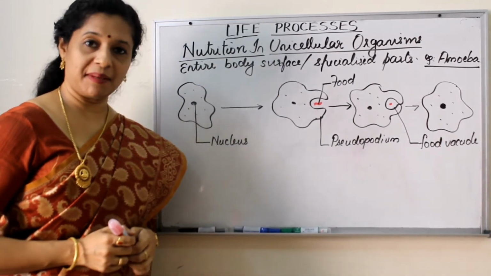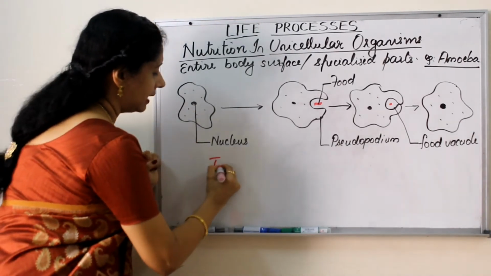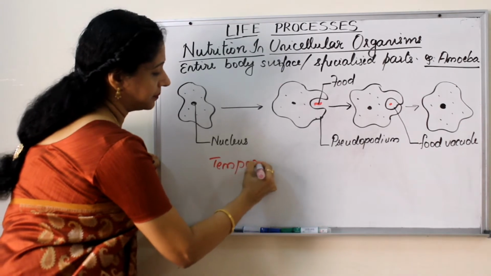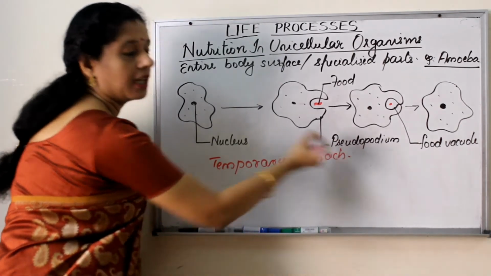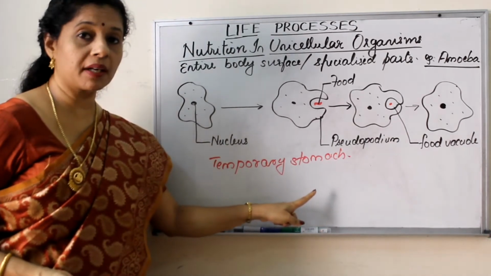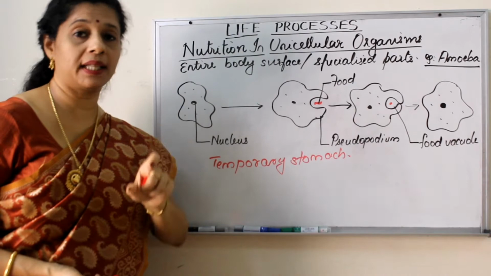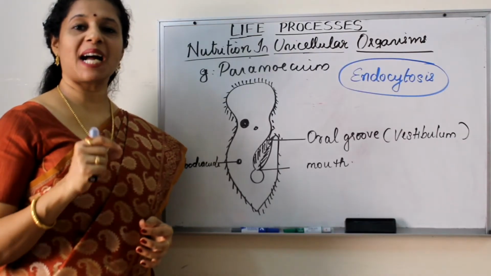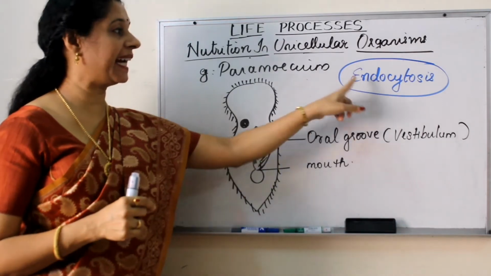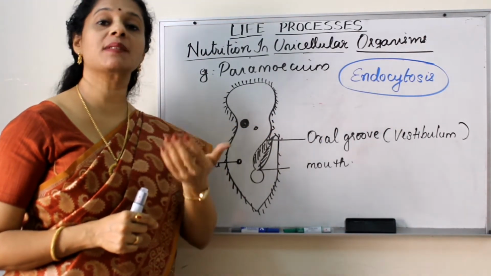In case of amoeba, the food vacuole digests the food. So it is also called a temporary stomach. Okay. So why is food vacuole called temporary stomach? Because food vacuole is digesting the food particle within it. So it is called a temporary stomach. The process by which amoeba engulfs its food is called endocytosis. Endo means within the body or inside, cytosis means cell.